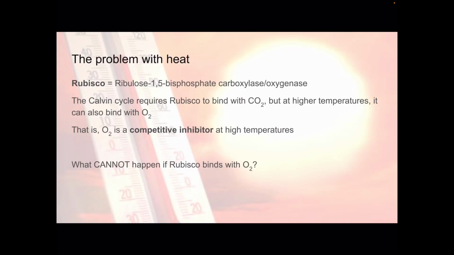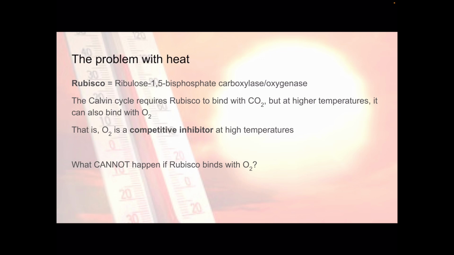Plants will choose to close their stomata to prevent water loss, which means they're no longer able to access carbon dioxide. The plants will go through the Calvin cycle until their carbon dioxide is used up. That's going to lower the concentration of carbon dioxide and increase the concentration of oxygen. So that means that more likely oxygen is going to be entering the active site of Rubisco.